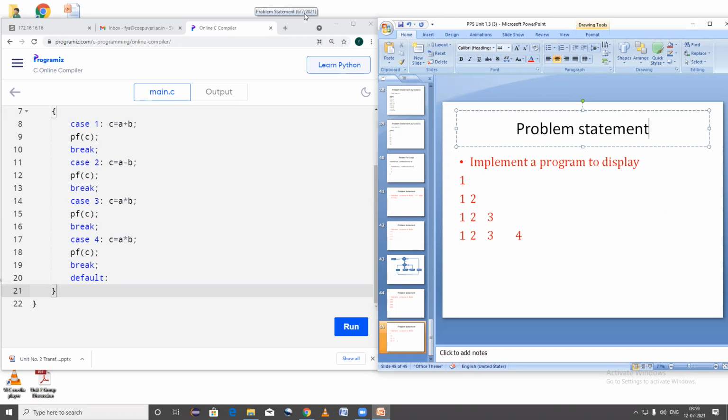Yes, sir. Okay, so have you understood how you want to display the output? Yes, sir. Okay, so start doing the program. I will wait for your response. Start doing the program and send me the screenshot.